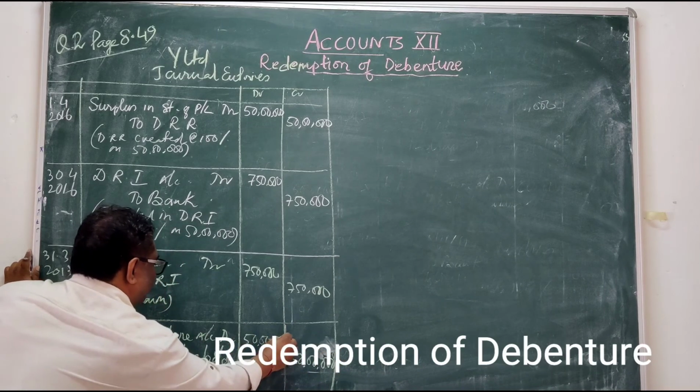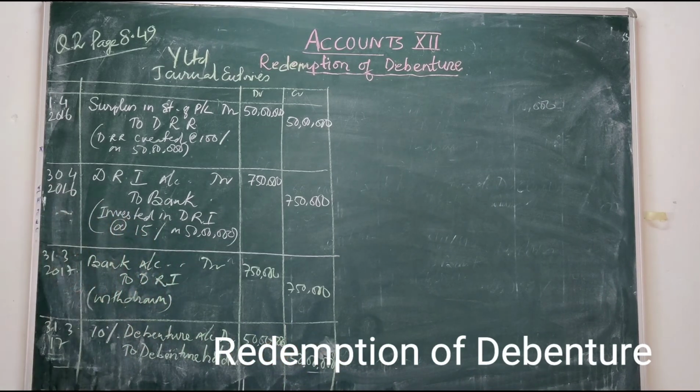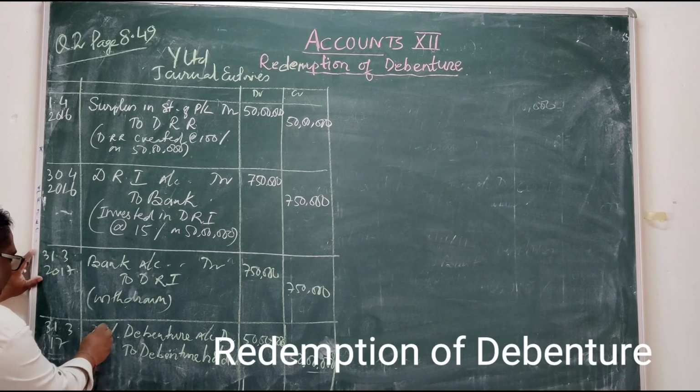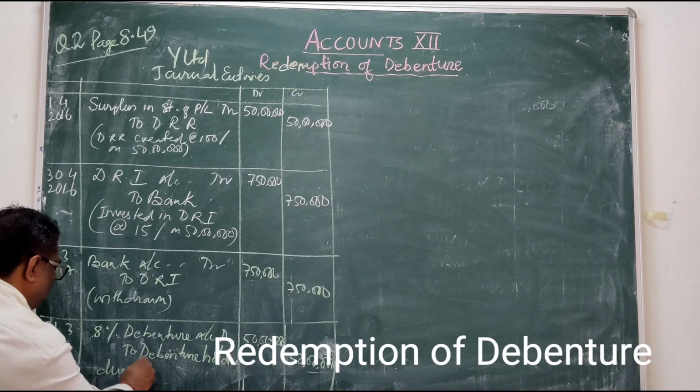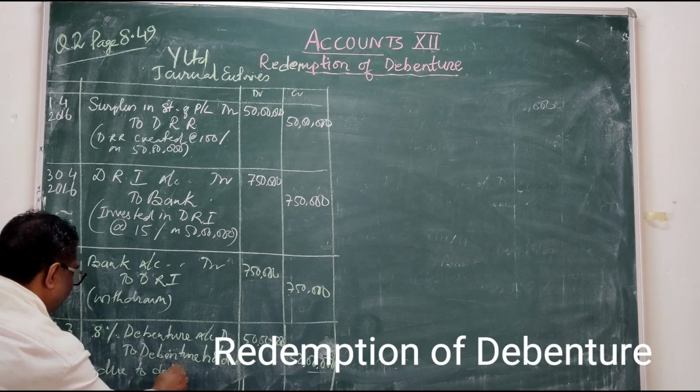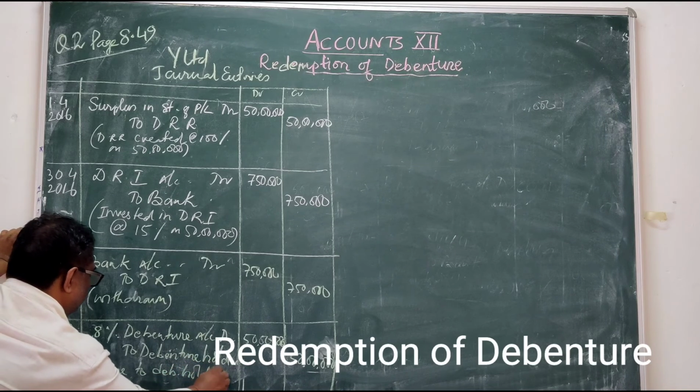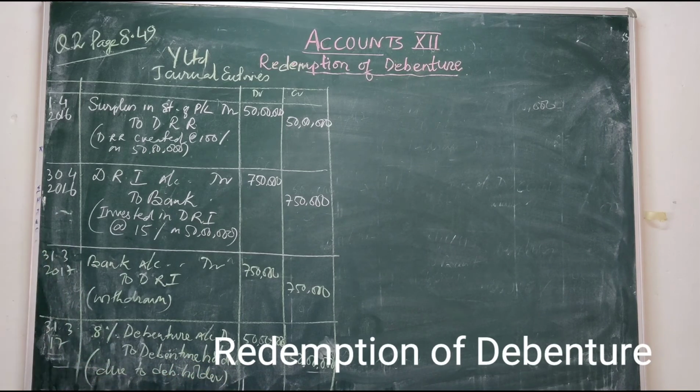The name of the debenture is 8% debenture. 8% debenture account debited to debenture holder account. This is the amount due to debenture holder, amount payable to debenture holder.